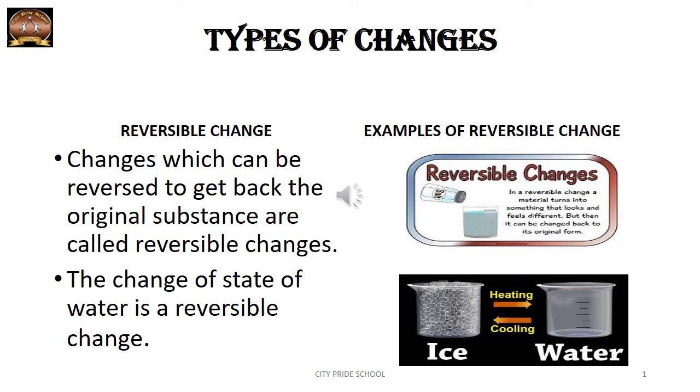An example is the change of state of water. We have studied in change of state that when you heat water, it changes into water vapor. But at the same time, if you cool this water vapor, you can get back the liquid water. So basically it is a reversible change. So reversible change is the one in which the material turns into something, but then it can be changed back to its original form.